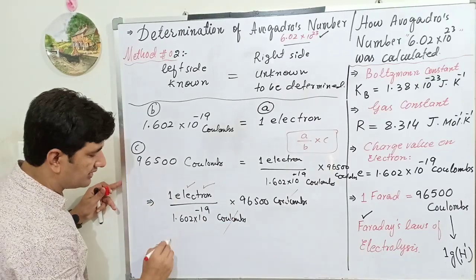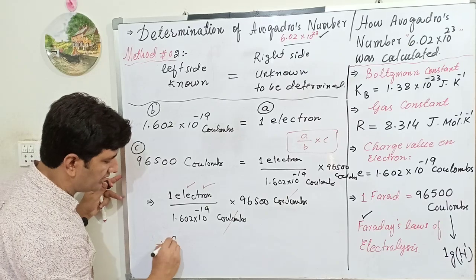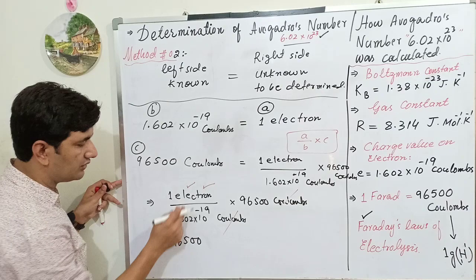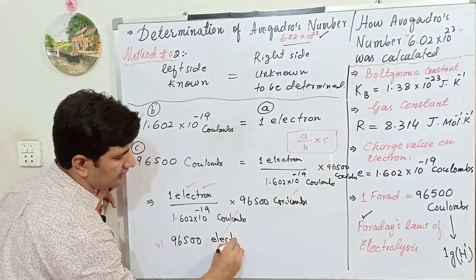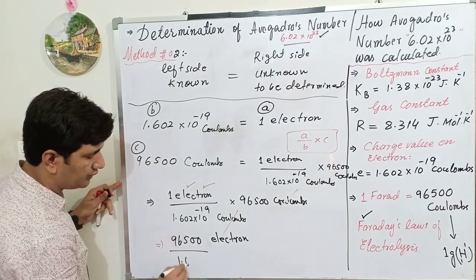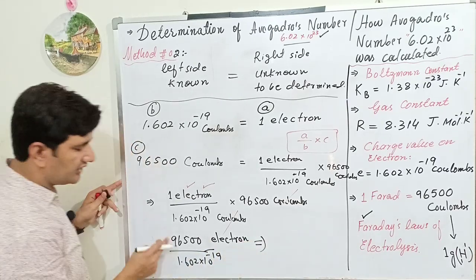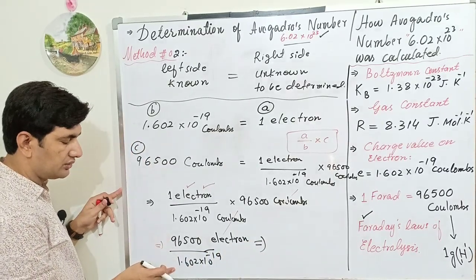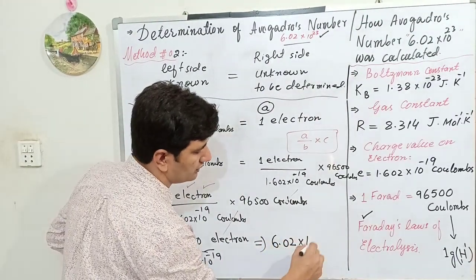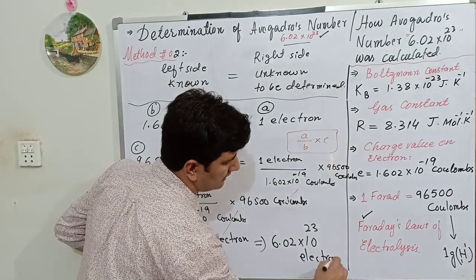So 1 multiplied by 96,500, the value will remain the same. So 96,500 multiplied by 1 is equal to the same value. The remaining quantity here is the number of electrons, divided by 1.602 × 10^-19. When we divide this value by 1.602 × 10^-19 coulomb, we get 6.02 × 10^23 particles. Here the particles are electrons.